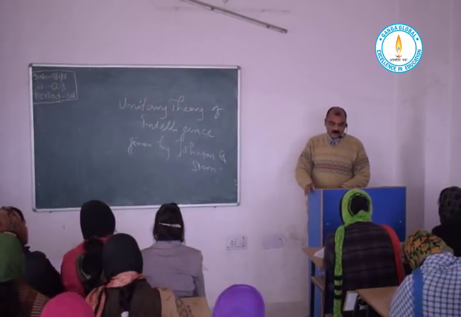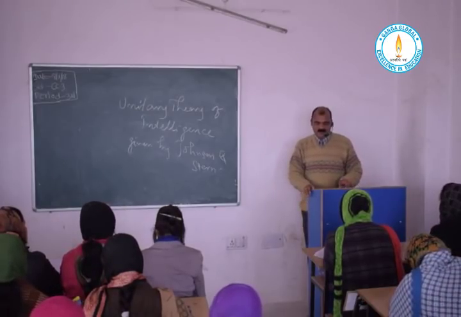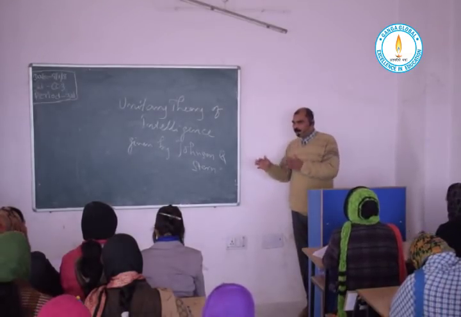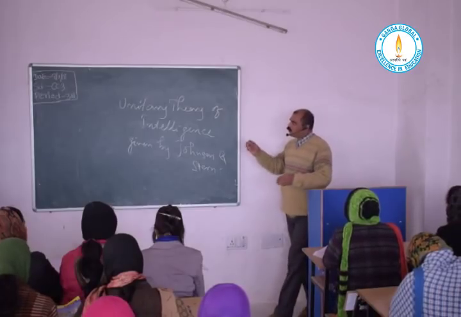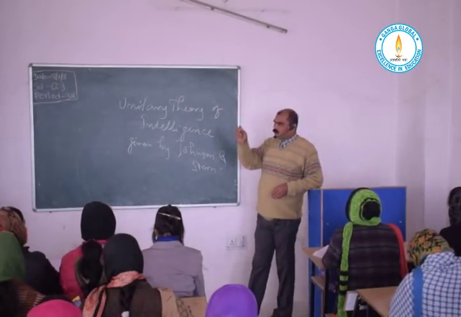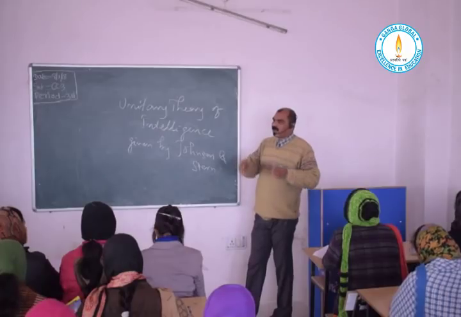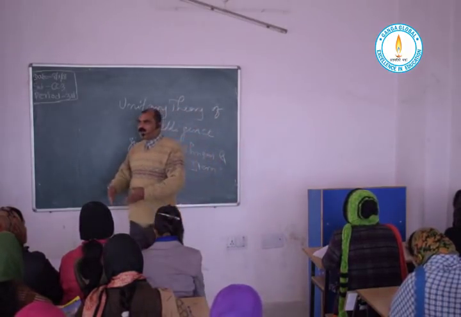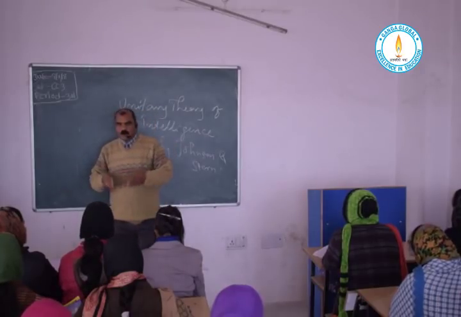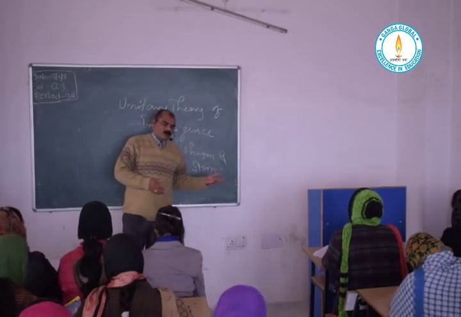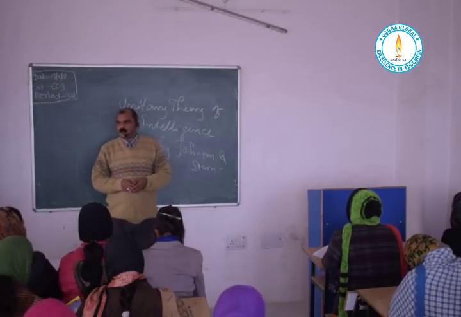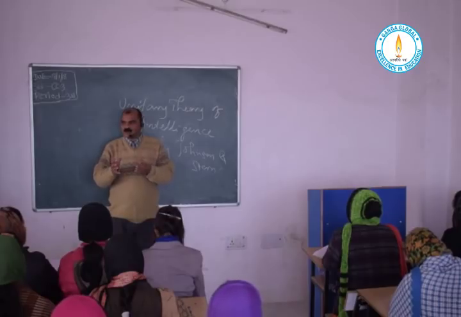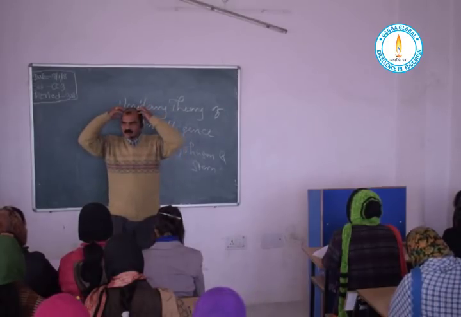According to the unitary theory of intelligence, in every individual there is only one point of intelligence, only one level of intelligence, according to which every individual performs in different fields. In other words, in the unitary theory, the mind is something like muscles.